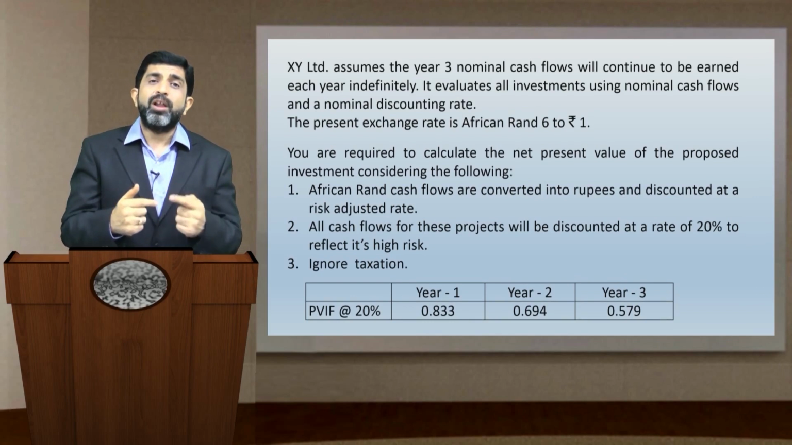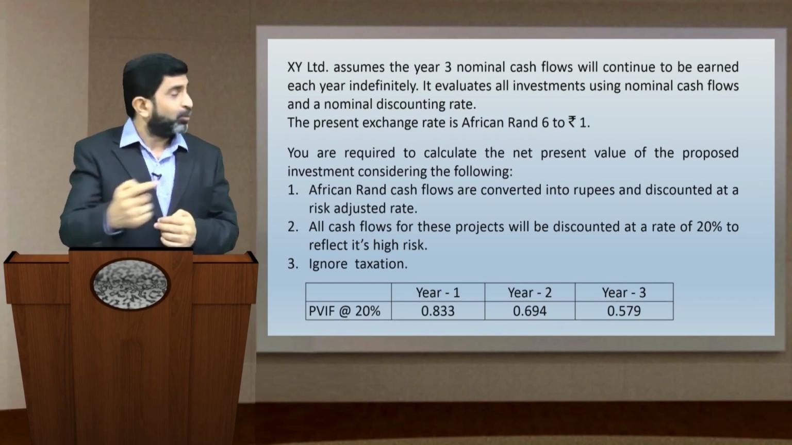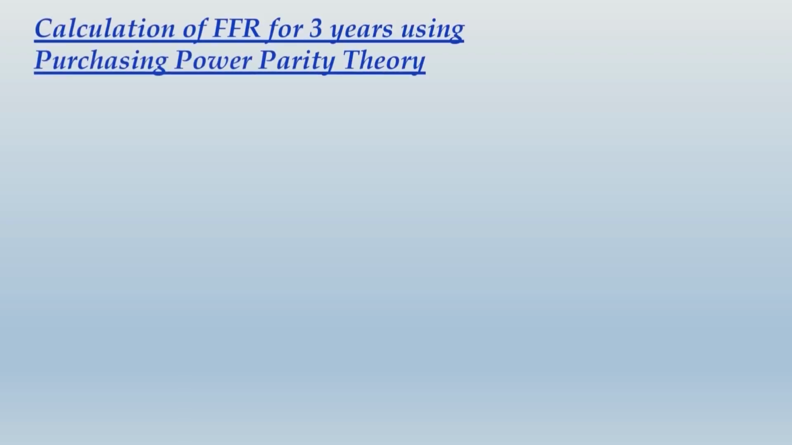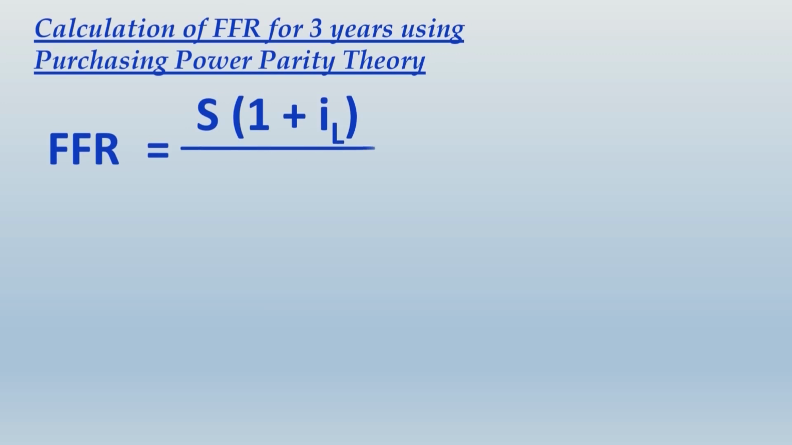So now it is all about how to present the solution. I am showing the solution on screen. Please pay attention. The solution begins with calculation of the expected exchange rate for the coming 3 years, which we are calling FFR, that is fair forward rate. But most importantly, it is to be calculated using purchasing power parity. And for that, the FFR formula, you know what it is and how to apply it.